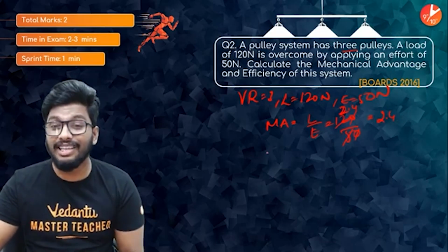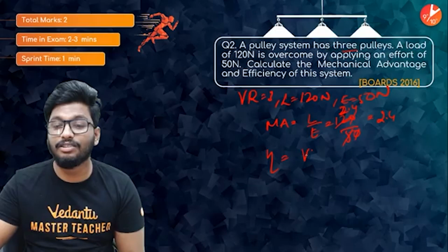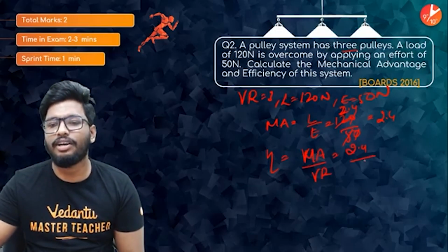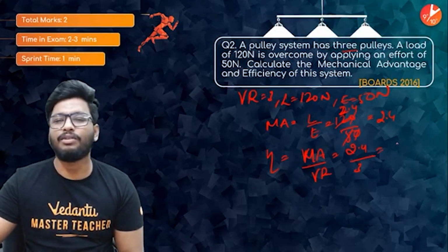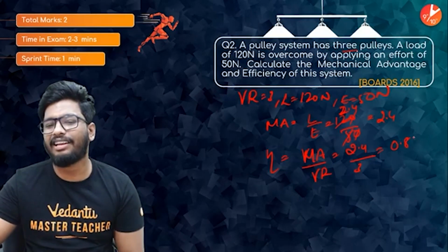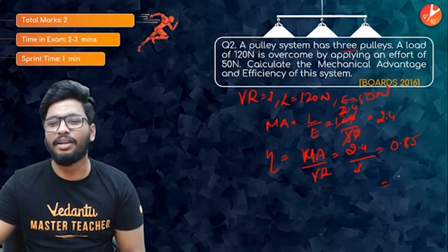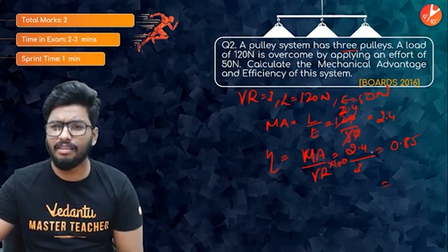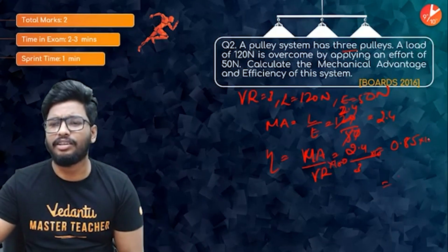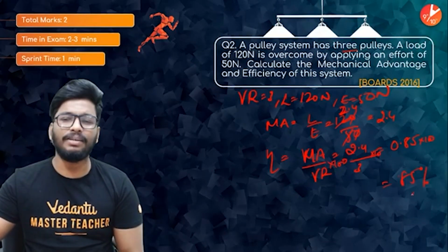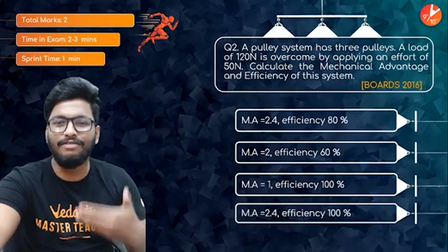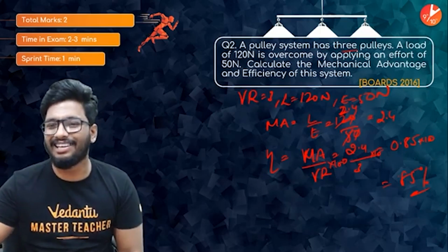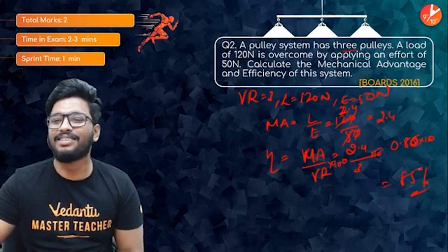What about the efficiency then? Efficiency is equal to mechanical advantage divided by velocity ratio. So it's 2.4 divided by 3. So that will be around 0.85, something like that. It's a percentage, so multiply this with 100. That'll be 85% would be the efficiency, if I'm not wrong. I think that it's not 85, I believe it's 80%, not 85. 80% would be the efficiency.